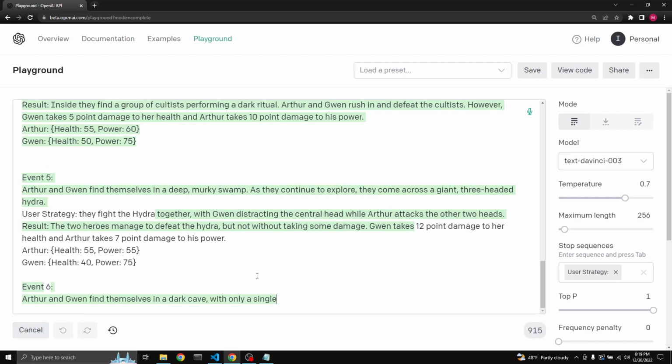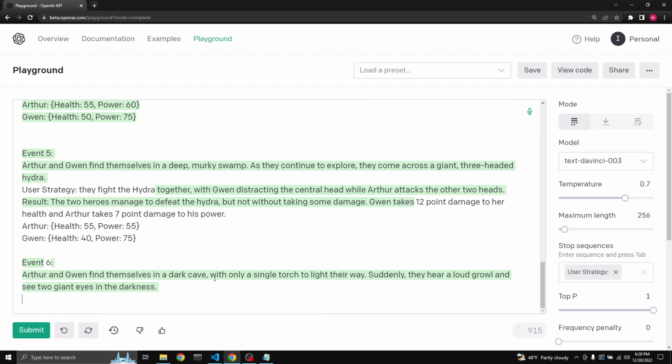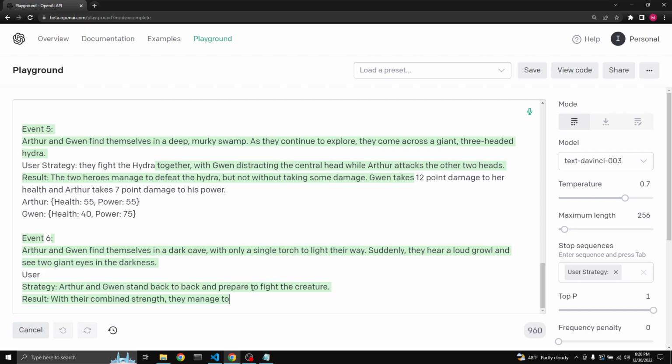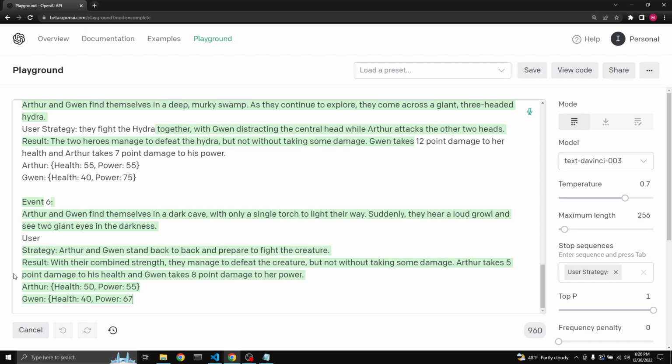Event 6. Okay, Arthur and Gwen find themselves in a dark cave with only a single torch to light their way. Suddenly they hear a loud growl and they see 2 giant eyes in the darkness. We'll just let GPT decide the user strategy. Arthur and Gwen stand back to back and prepare to fight the creature. With their combined strength, they manage to defeat the creature, but not without taking some damage. Arthur takes 5 points down, Gwen 8 point damage to her power.